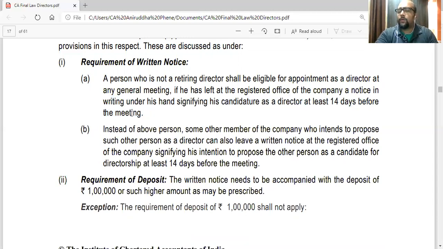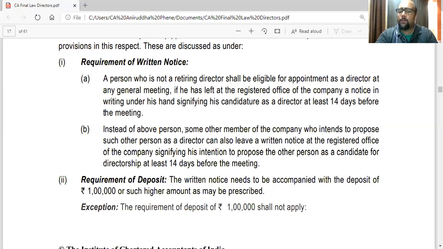So 14 days before the meeting in which such a decision will be taken of appointing directors. A person who is not a retiring director can send a written notice to the company signifying his candidature 14 days before the meeting, 2 weeks before the meeting.